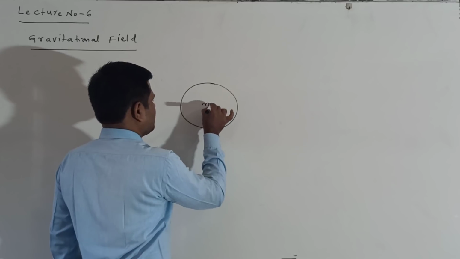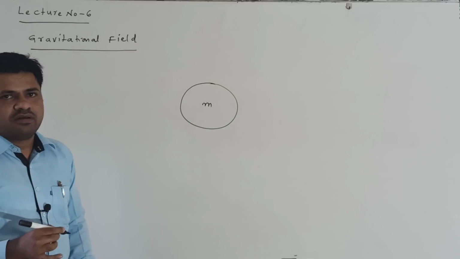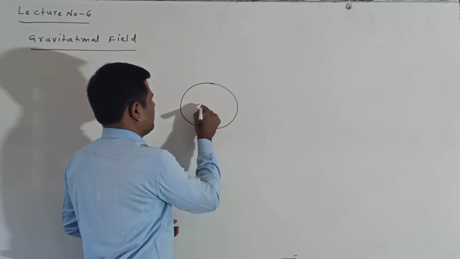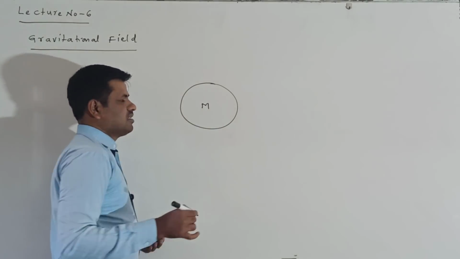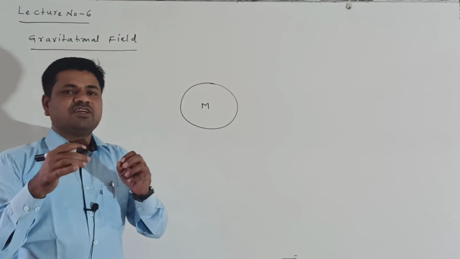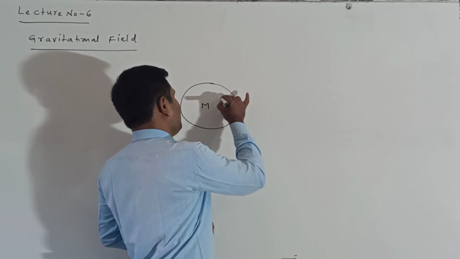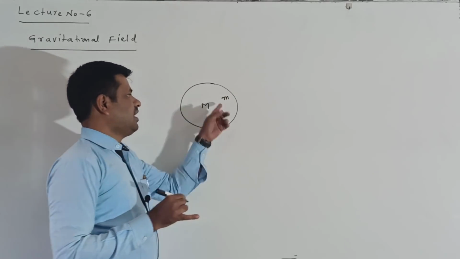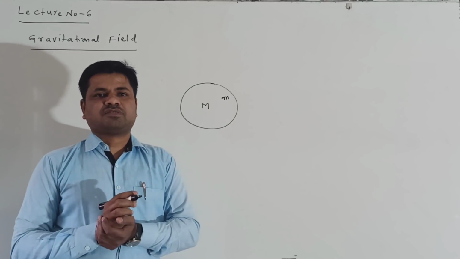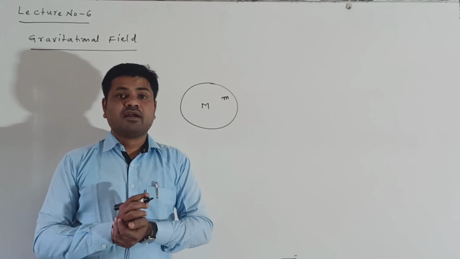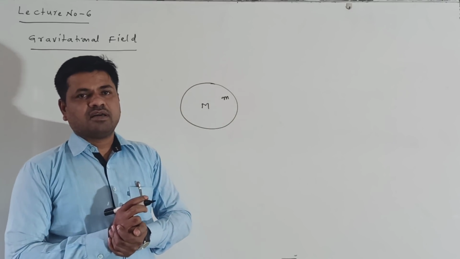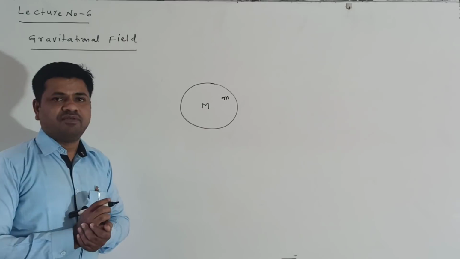One body is having the mass M. The region or space surrounding a body in which another body I am placing, that body experiences a gravitational force. That region is called the gravitational field.